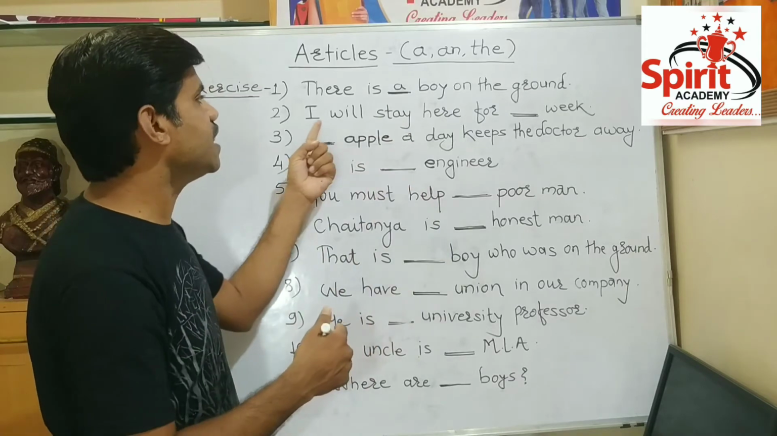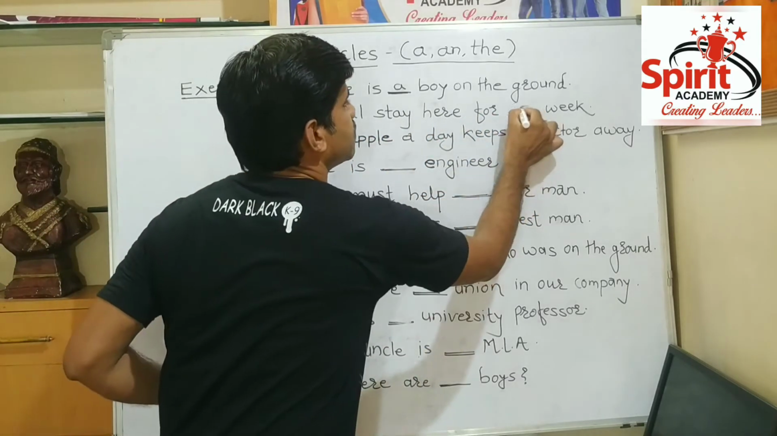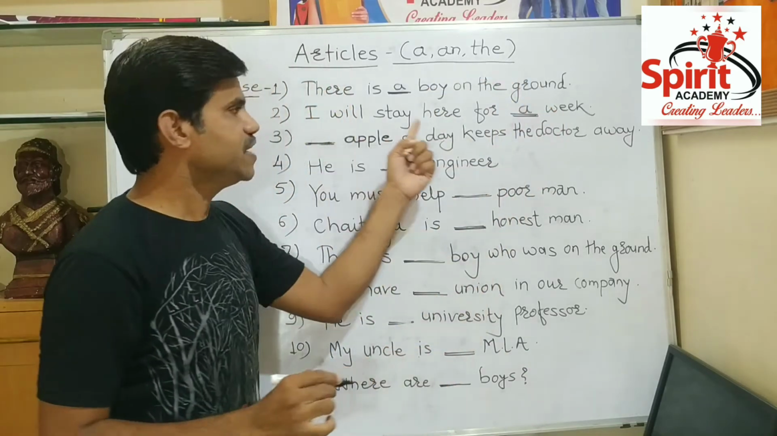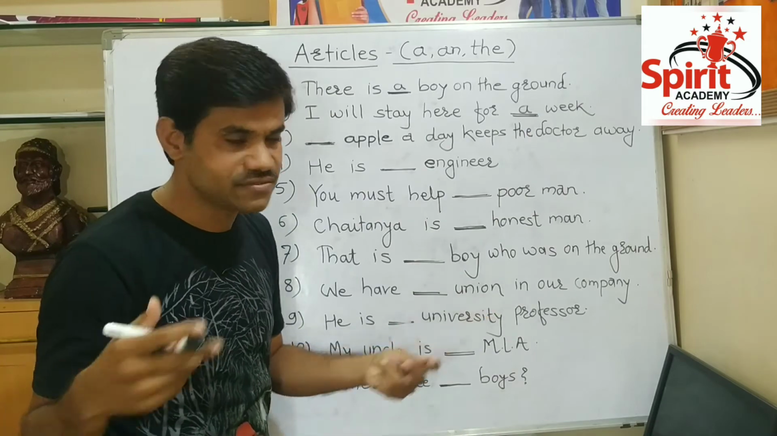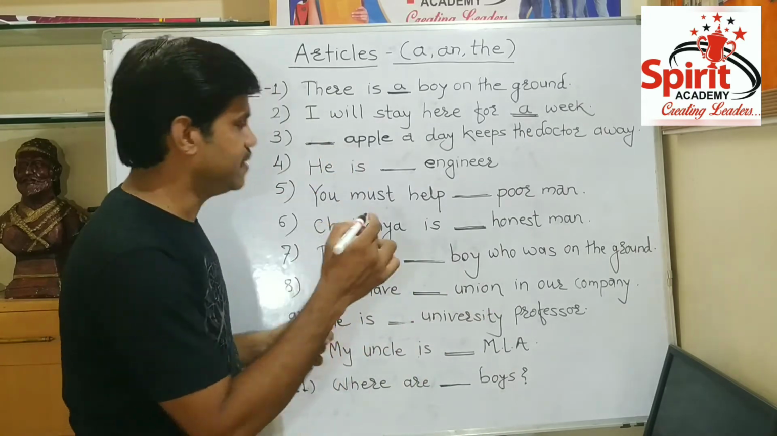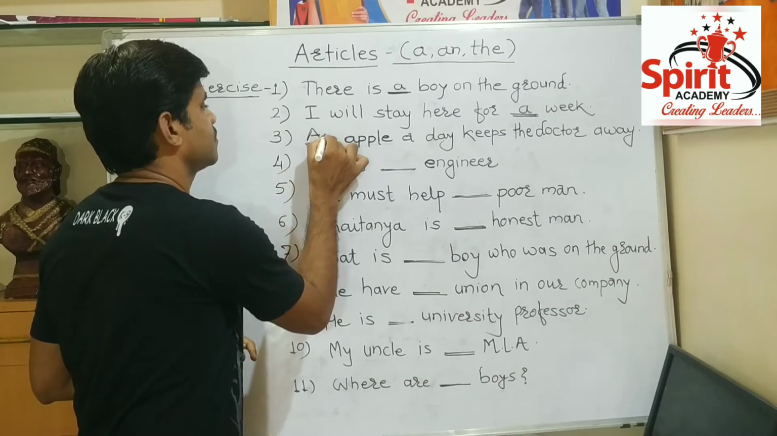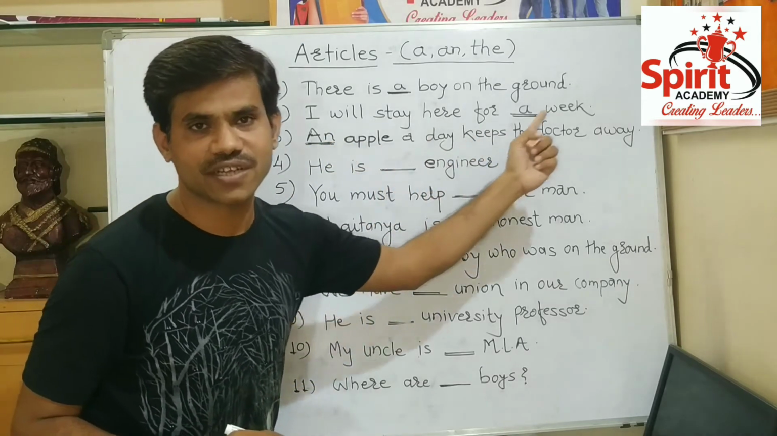The next sentence is, I will stay here for, again, we have to use a here. I will stay here for a week. We are speaking about a general week, right? The next sentence, we have to use an here. An apple a day keeps the doctor away.